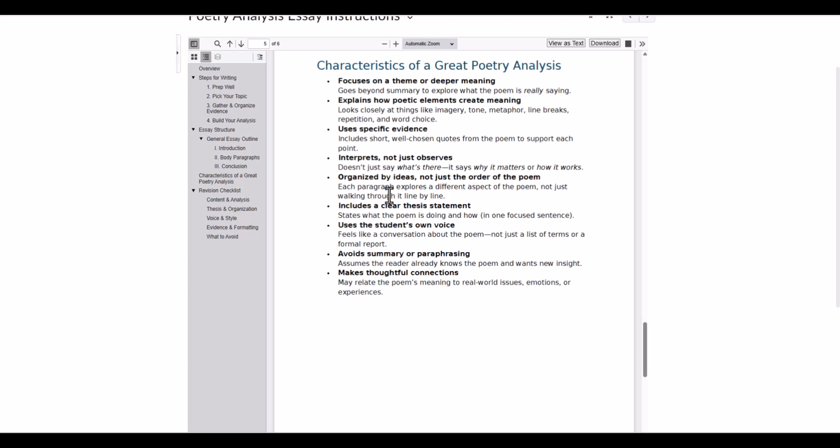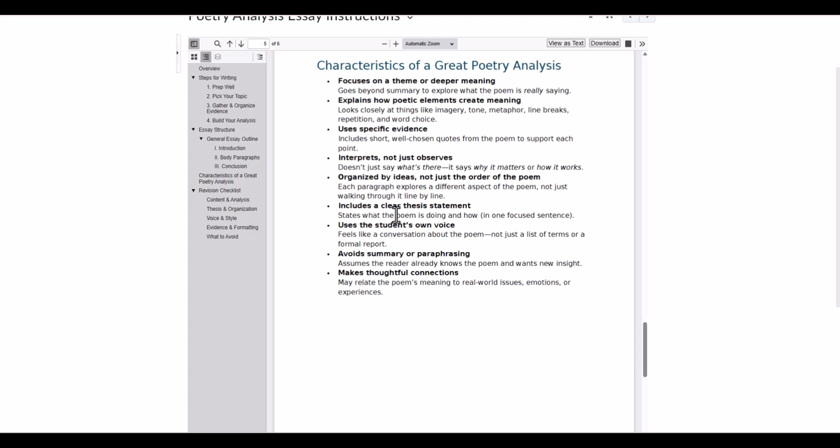Your essay should be organized by ideas, not just the order of the poem. So don't just say at the beginning of the poem it does this, the middle of the poem it does this. That can be an okay structure, but just know that you may want to analyze it instead, or organize it by literary element or something else. Top to bottom doesn't necessarily work great for the finished product here.